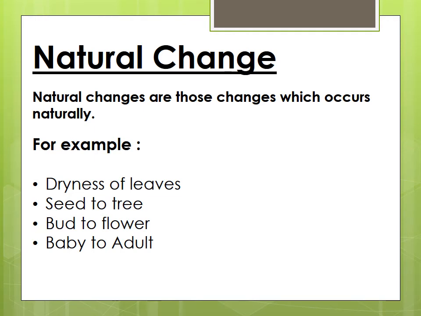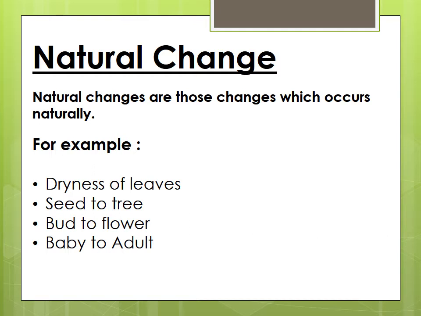Here in the slide you can see natural change. Natural changes are those changes which occur naturally. Here you can see the examples: dryness of leaves, seed to tree, bud to flower, that is, blooming of a flower, and baby to adult. The growing up of living things is also a kind of natural change. These kinds of changes occur by themselves, so such changes are known as natural change.